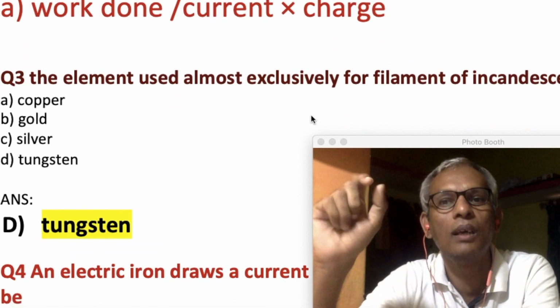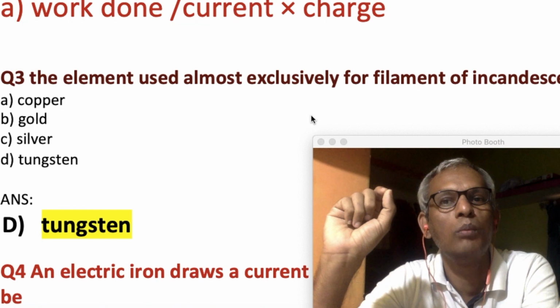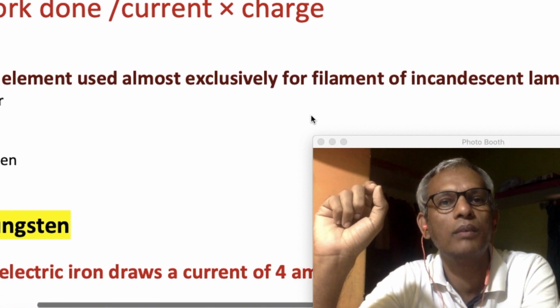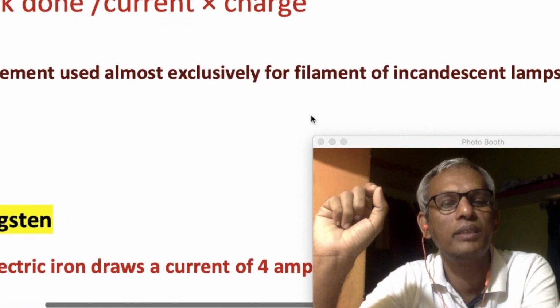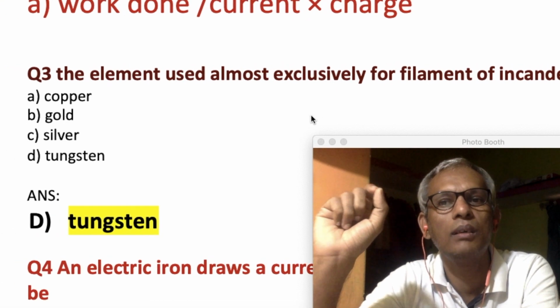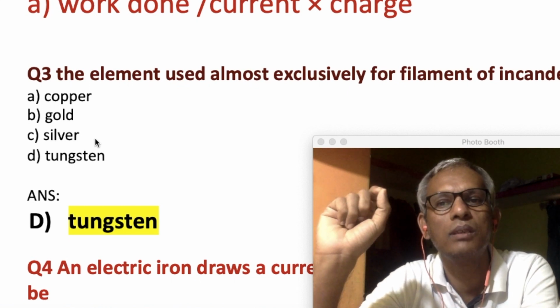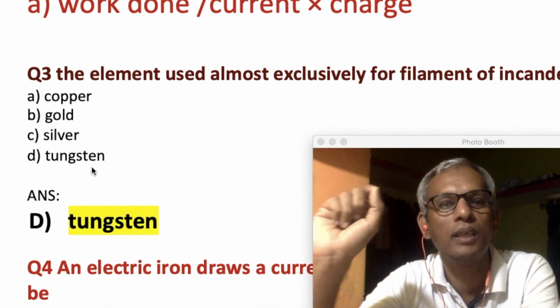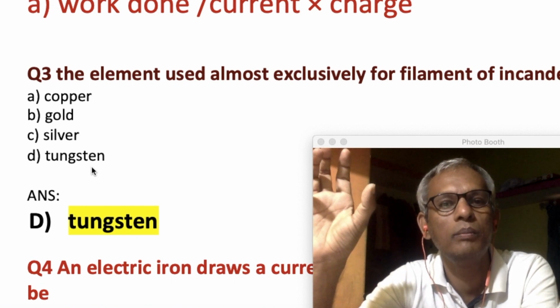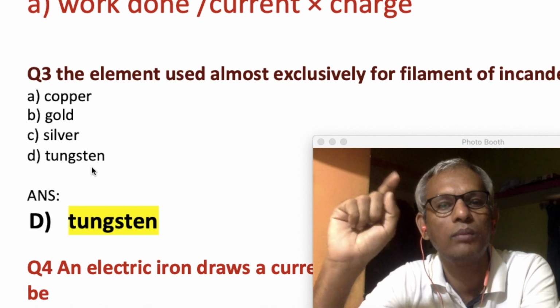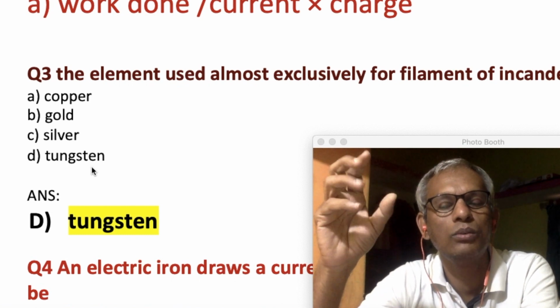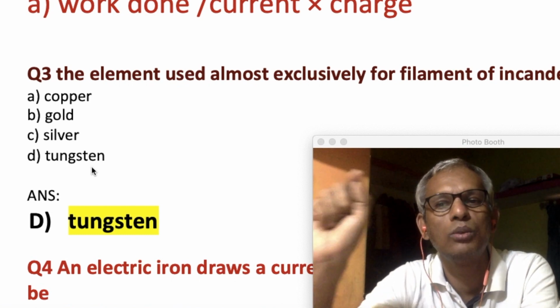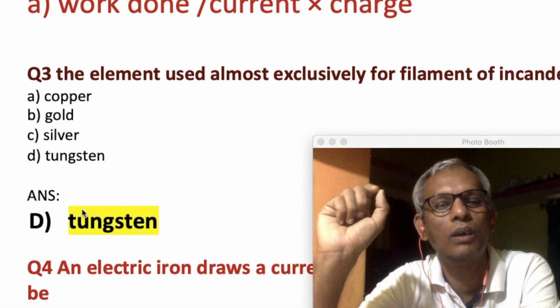Question number 3. The element used most exclusively for the filament of an incandescent lamp. A is copper, B is gold, C is silver, and D is tungsten. If you buy an incandescent bulb, inside it one element is used for glowing purposes. So mostly we use a material called tungsten.